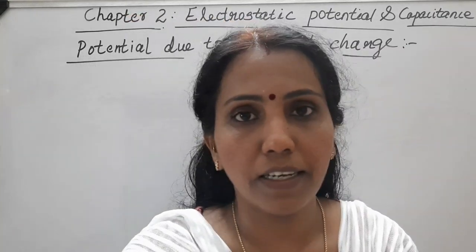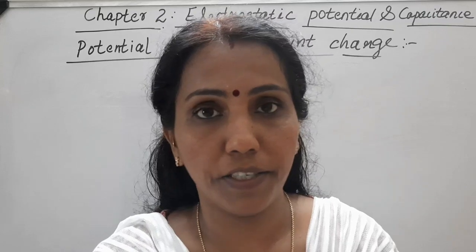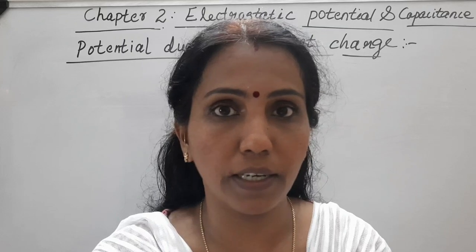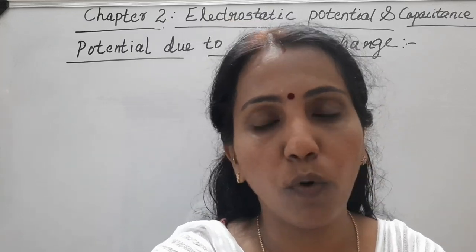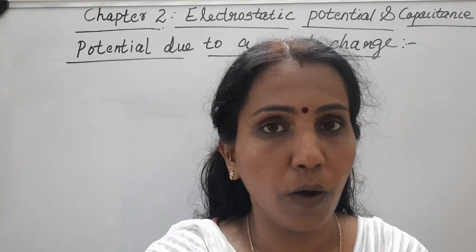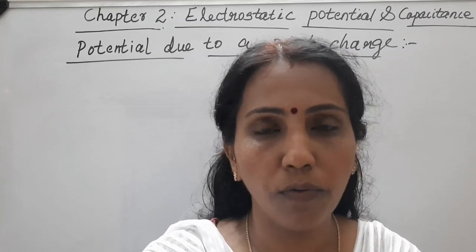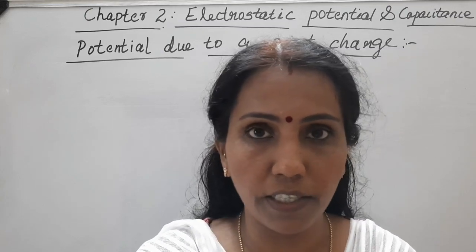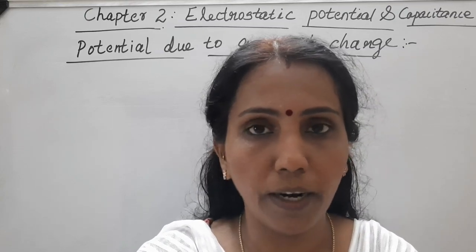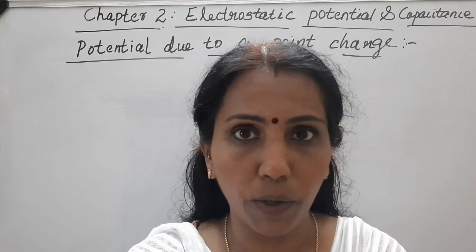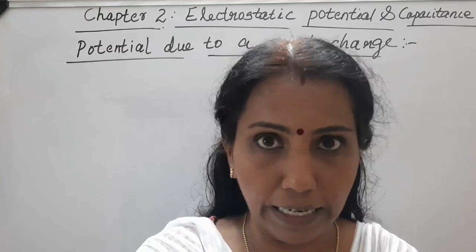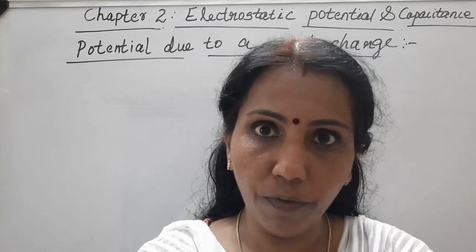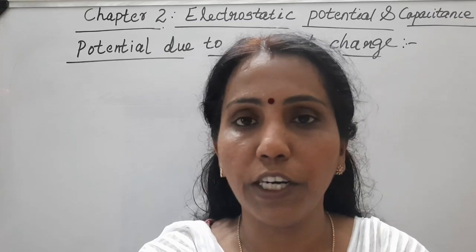Now we will discuss potential due to a point charge. So what is the potential produced by a point charge? That's what we are going to discuss. So we will obtain an expression for electric potential from the definition of electric potential. What is the definition of electric potential? It is the work done in bringing unit positive charge from infinity to a particular point in the electric field. Okay, so first of all, there should be an electric field. To bring a charge, that means unit positive charge, from infinity to that particular point, we need to find.